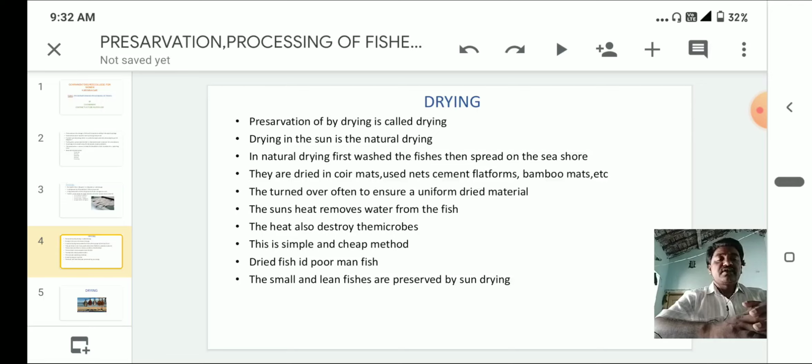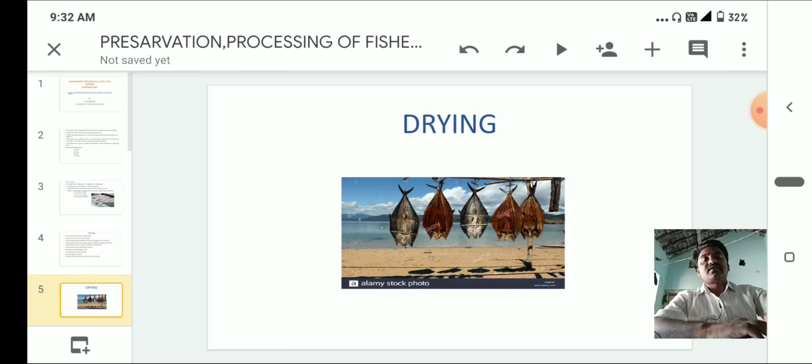For drying, we have to remove some internal visceral organs like the digestive system and gills, and sometimes we have to remove the head also. So this is about the drying technique. The tuna fishes are dried near the seashore.